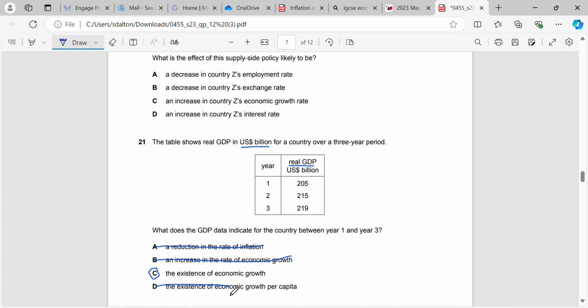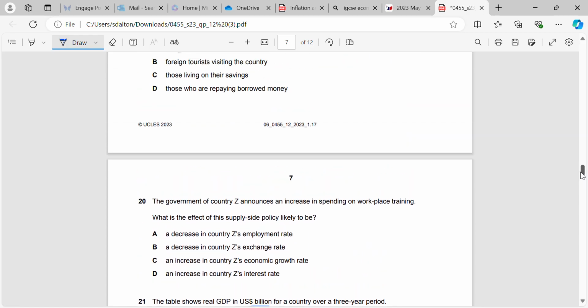And it does not show the existence of economic growth per capita. It doesn't give the figures per capita. It gives the figures for the whole country. So we don't know what real GDP per capita is here. That's something they'd have to provide. That's per person, per capita. That's what that means.